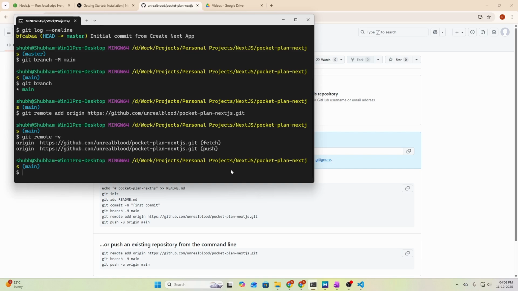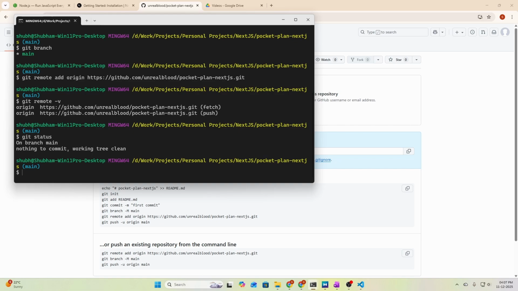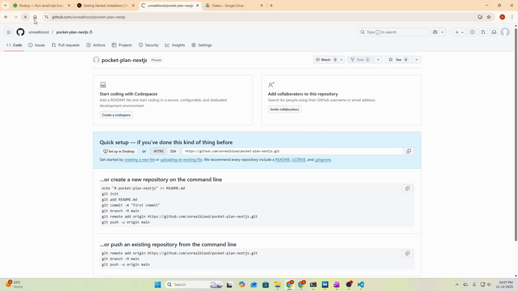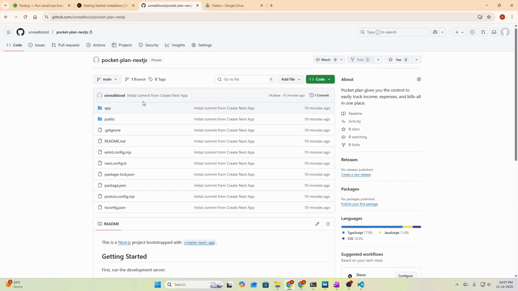So let's run our git status here first to check if there are unsaved changes. So git status, nothing to commit, working tree clean. So there is nothing to commit here. So let's push the code to origin, git push origin main, and this will push our code to GitHub. So let's refresh this page and we should see the project here. Okay, so we are seeing the project here, initial commit from create next app.